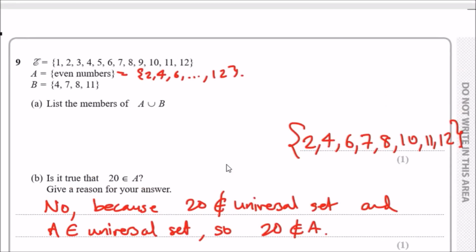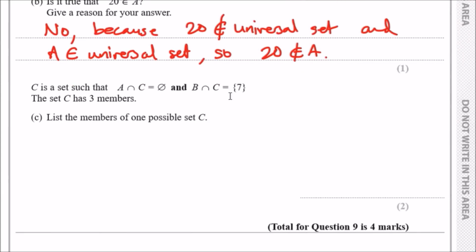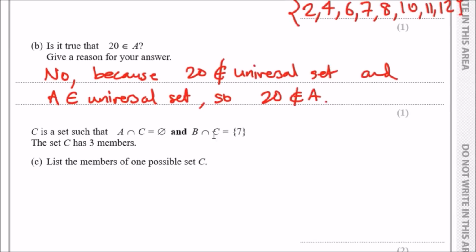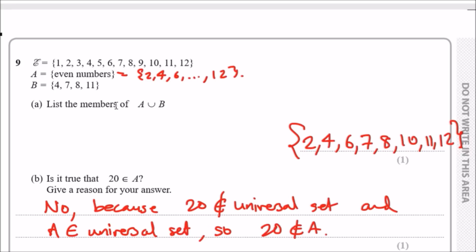So we have to firstly exclude all even numbers, okay? We know that 7 is included in the intersection between B and C, but 11 isn't. So even numbers are out, and 11 is out. This means in the universal set, 2, 4, 6, 8, 10, 12 are gone. 11 is excluded, 7 is used.